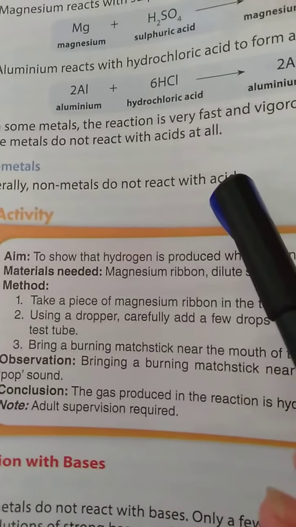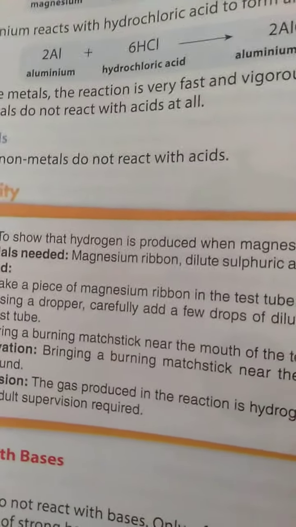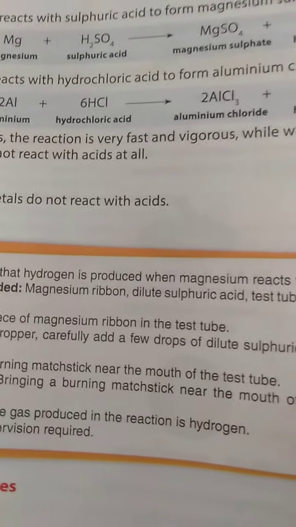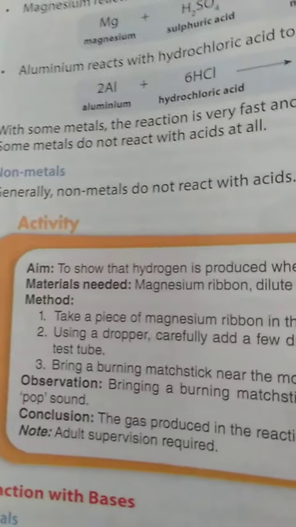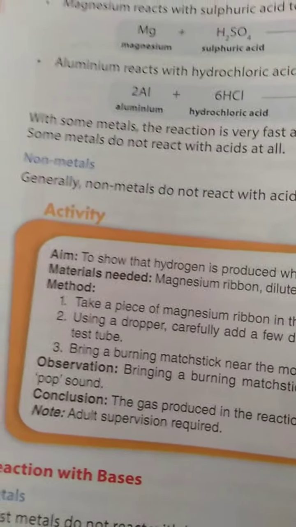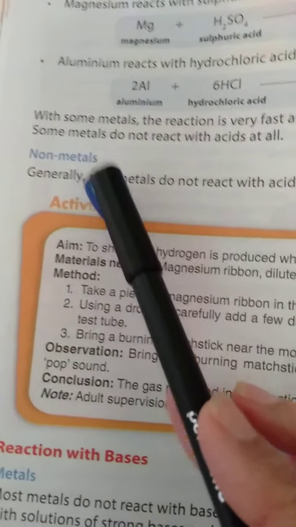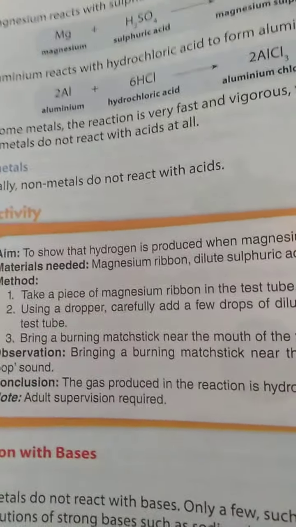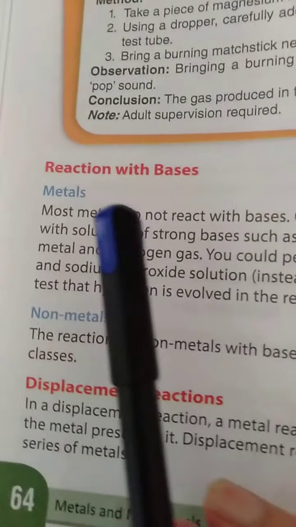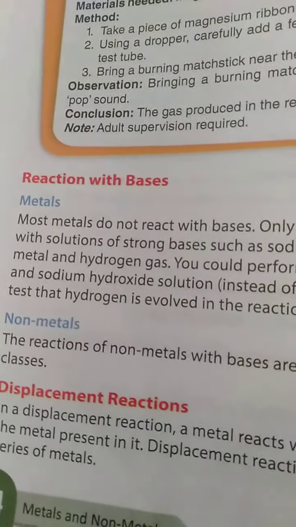With some metals the reaction is very fast and vigorous, while with others it may be slow. Some metals do not react with acids at all. So, about the non-metals, generally non-metals do not react with acids. Now, we will move on to the fourth type of reaction, that is reaction with bases.